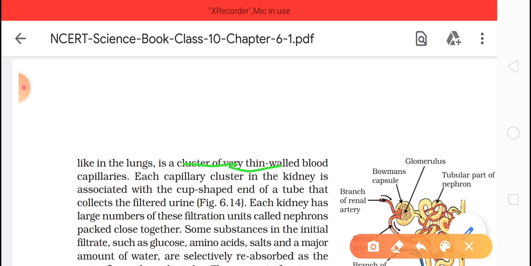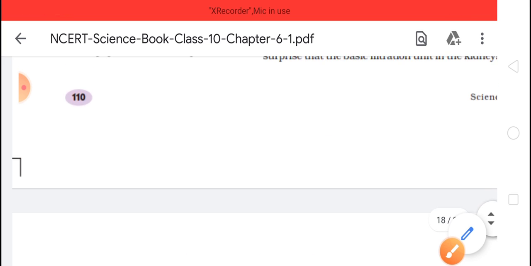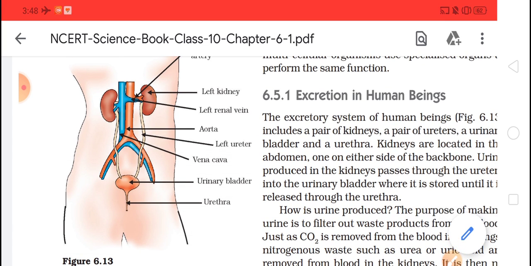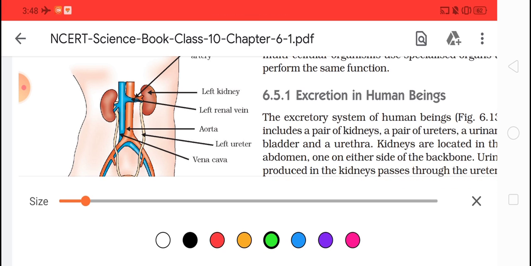This is the line which they are talking about, that we have clusters of very thin walled blood capillaries, because if these blood capillaries are thick, then the filtration process will not take place. And what we want is that the blood should get filtered.